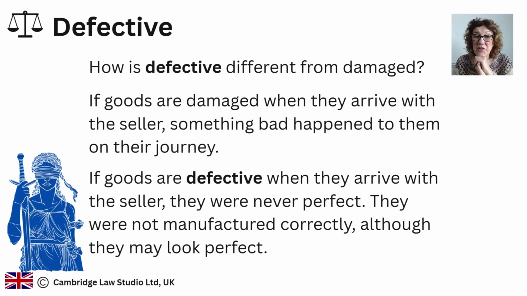If goods are damaged when they arrive with the buyer, something bad happened to them on their journey between the seller and the buyer. Maybe they got wet, maybe they were dropped, but something happened, and you can usually see that kind of damage as soon as you open the box.